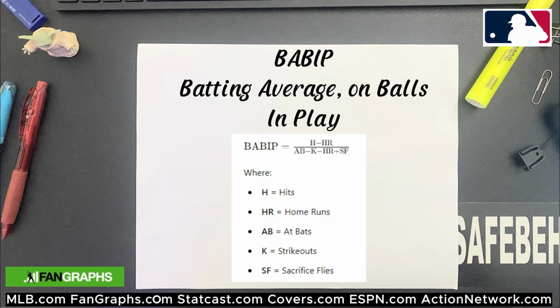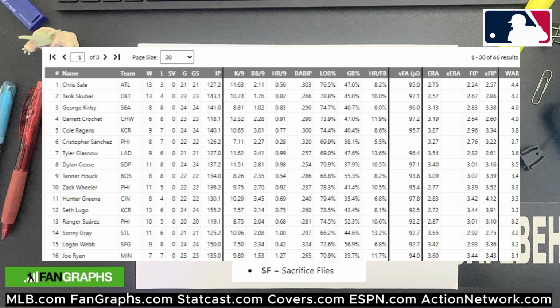It gives an idea of how lucky or unlucky a batter or pitcher has been. If a batter has a high BABIP, it might mean that they've been getting lucky with where the ball lands, while a low BABIP might mean they've been hitting the ball right into a fielder's lot. For pitchers, a high BABIP might suggest bad luck or poor defense behind them, while a low BABIP could mean good luck or great fielding.